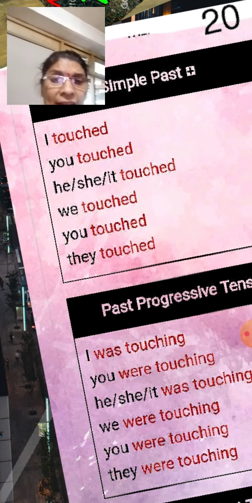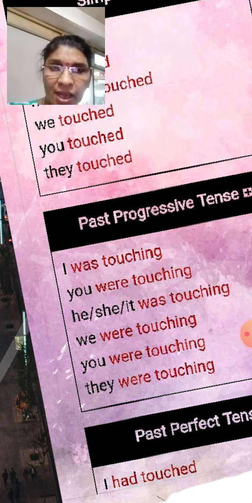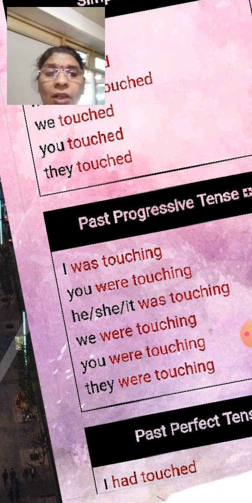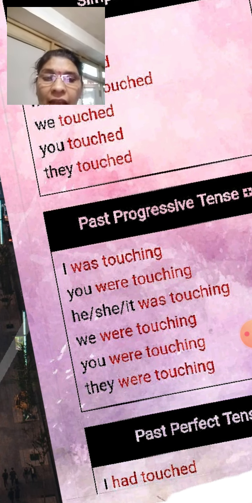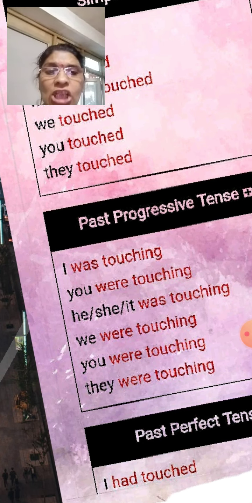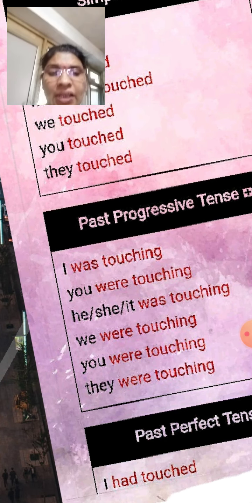But in past progressive tense, it is was: I was touching, you were touching, he, she, it was touching, we were touching, you were touching, they were touching. Was is always used with the singular, but were is used with the plural.